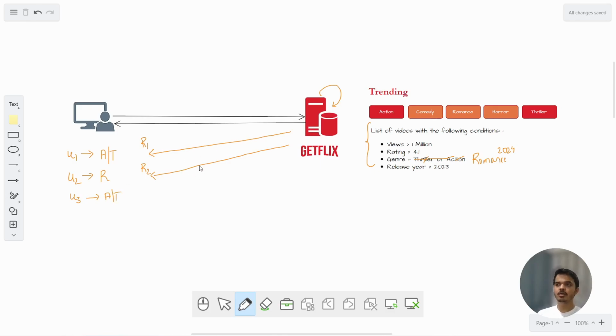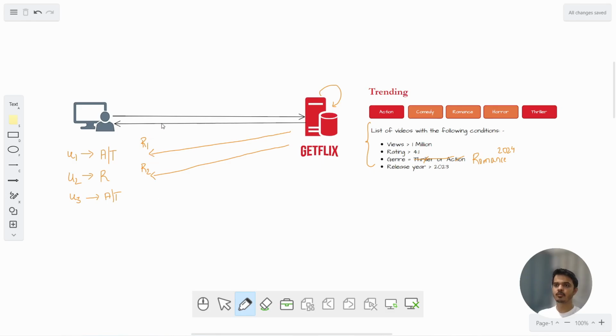Now what will happen? This result has not been stored anywhere. So again this request, this is a similar request, this request has already been computed by the database server, but because the result was not stored anywhere, this computation will have to be done again.